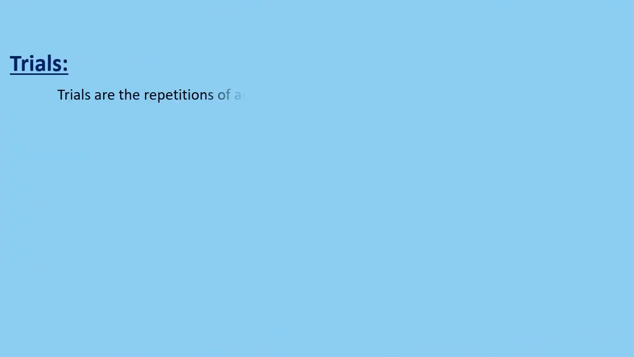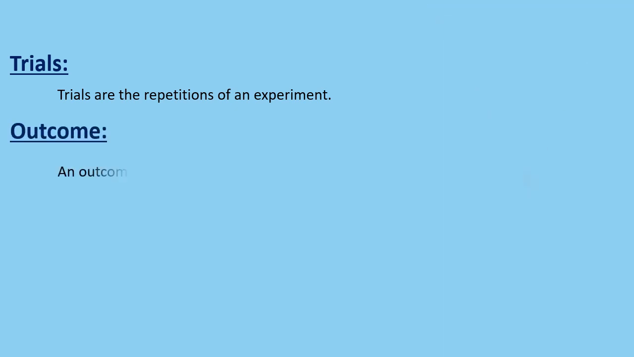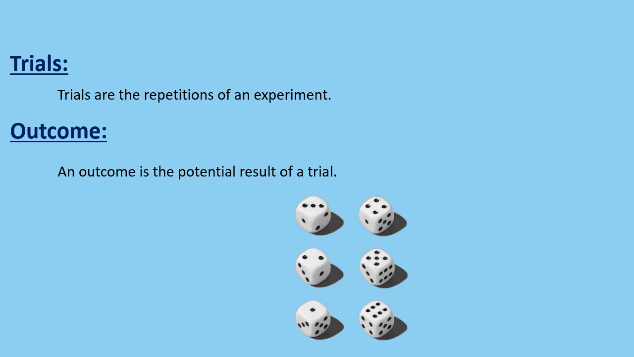Trials are the repetitions of an experiment. For example, each time you toss a coin is considered a trial. An outcome is the potential result of a trial. When we roll a die, the possible outcomes could be any number from 1 to 6.